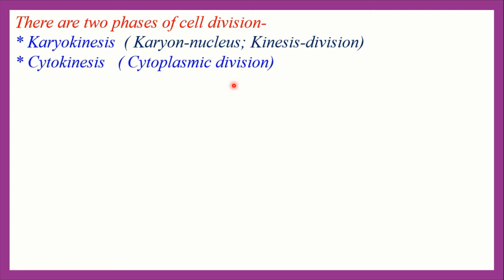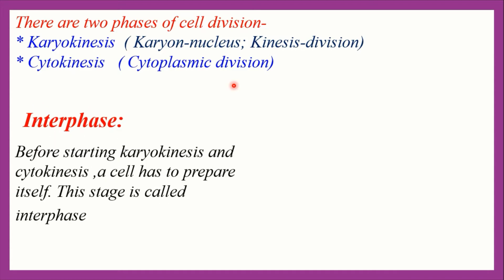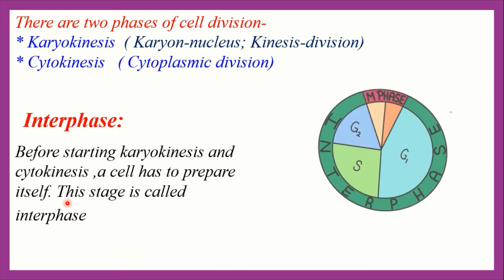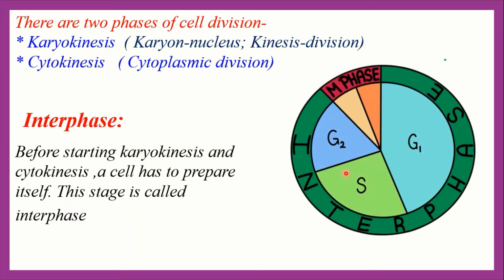But before starting division, a cell has to prepare itself. This stage is called interphase. So, before starting karyokinesis and cytokinesis, a cell has to prepare itself. This stage is called interphase stage. Everybody observe the figure. This one is a cell cycle. The stage between consecutive cell division is called interphase.